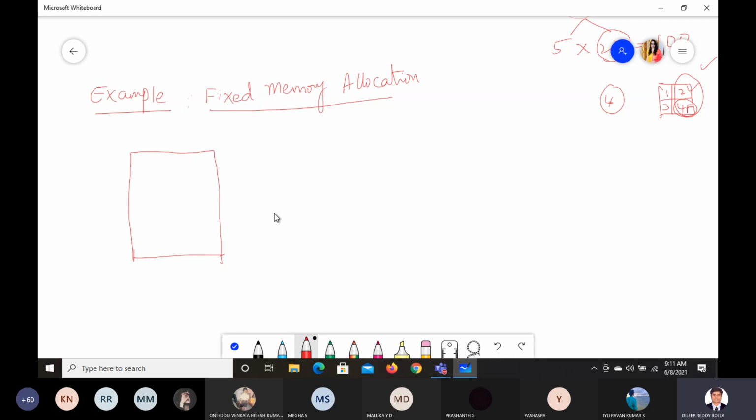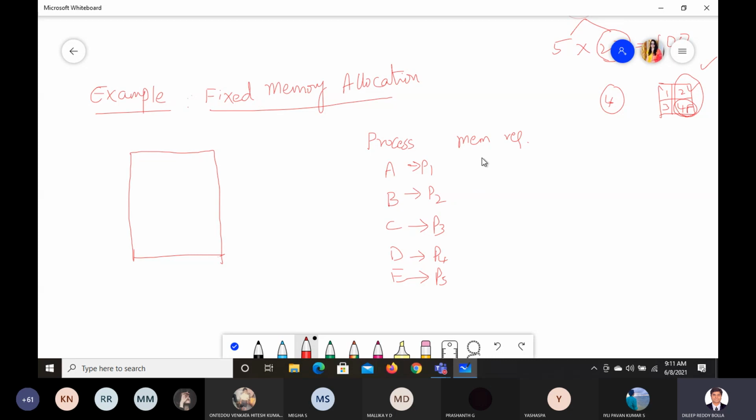Now I'll have some requirement. Let us say these are the processes, and this is the memory required. So let us say process A, process B, C, D and E, or you can use P1, P2, whatever, just for reference. This is all terminology we use for understanding. There are different processes. How many processes are there in total? 5 processes are there.